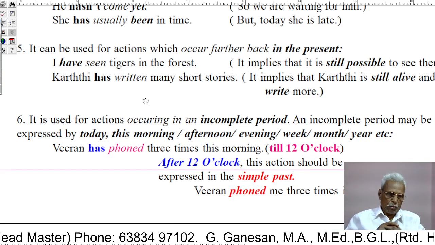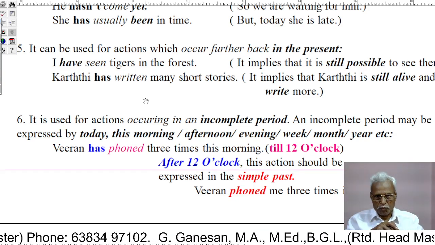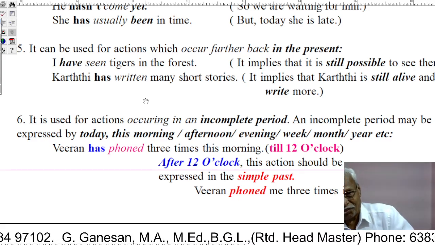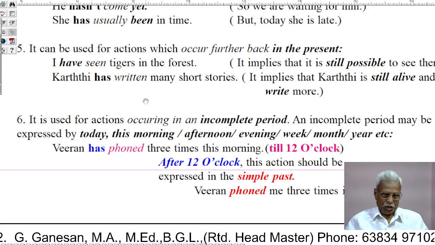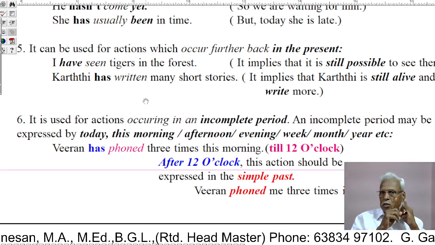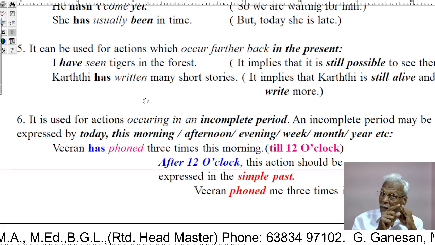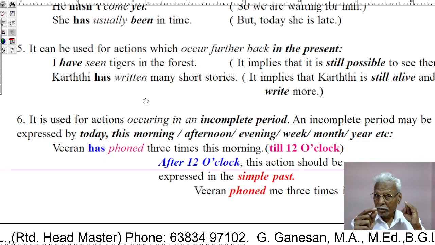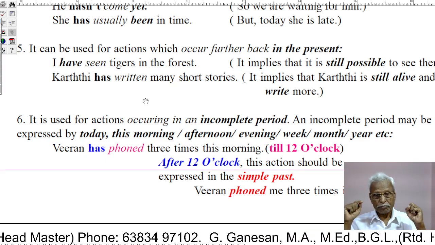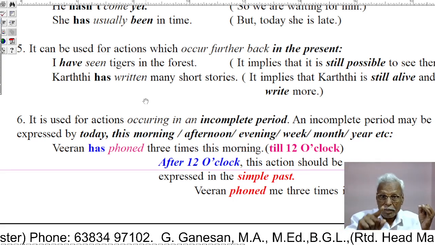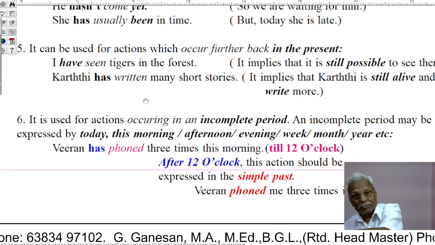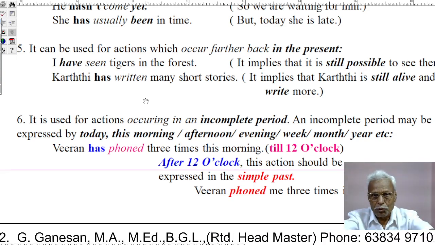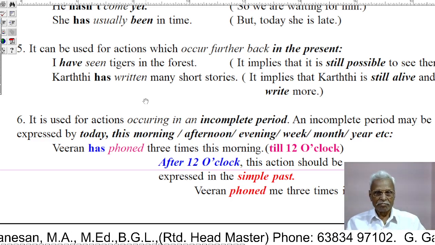Then, fifth use. It can be used for actions which occurred further back in the past. So it is an interesting usage. That is, when an action occurred in the past and is capable of occurring again in the present, then we can use the present perfect there.